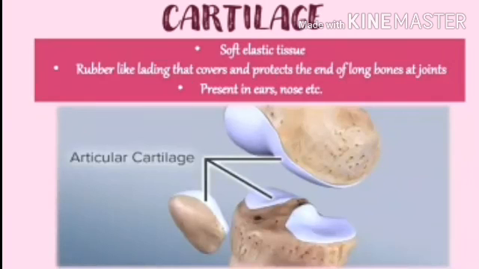Now see about the cartilage. Cartilage is a soft elastic tissue. It is like a rubber lining that covers and protects the ends of long bones at joints. Cartilage is present in the ears. As we know, ears are flexible, and the nose also. We can move it by using our hand. It is an elastic, flexible tissue.